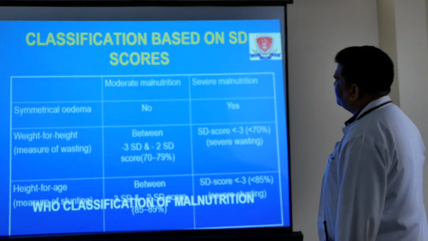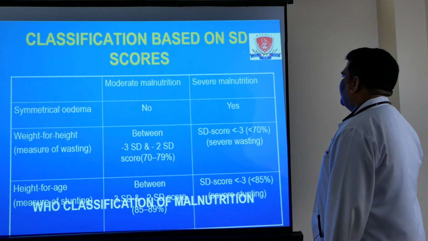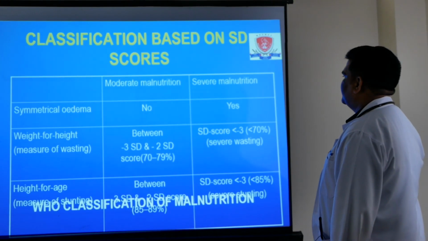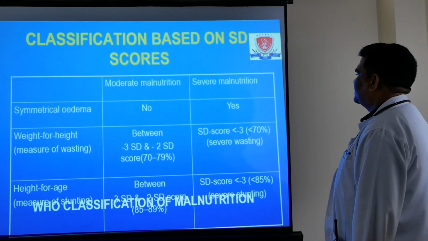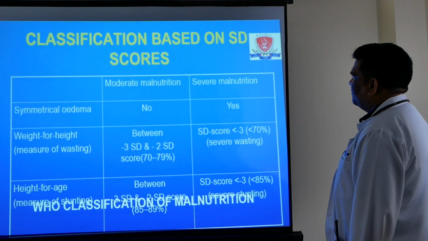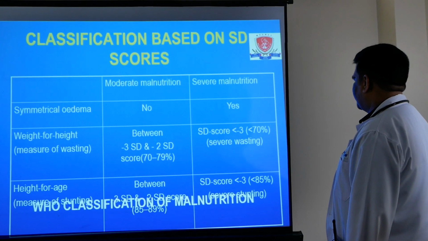In moderate malnutrition, symmetrical edema is absent, weight for height is between -3 and -2 standard deviation, and height for age is also between -3 and -2 standard deviation. And in severe malnutrition, symmetrical edema is present, weight for height is below -3 standard deviation, and height for age is also below -3 standard deviation.